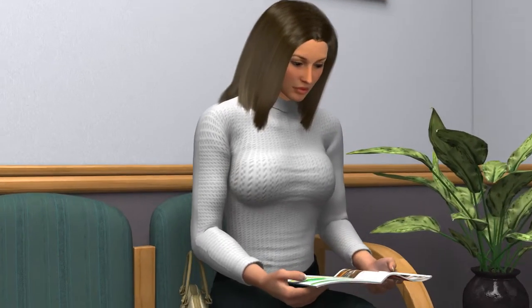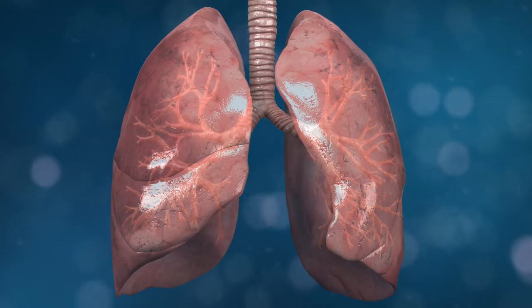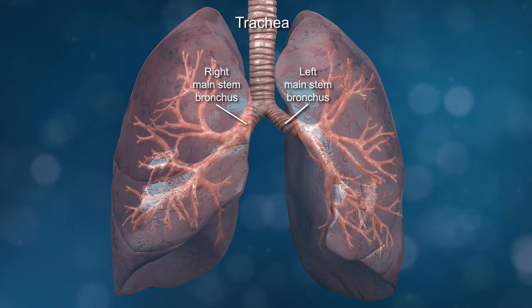As you breathe in, air travels down the trachea and into the lungs. The right lung is slightly larger than the left lung and has 3 lobes. The left lung is divided into 2 lobes and a small section called the lingula. At the point of entry to the lungs, the trachea branches to become the right and left main stem bronchi.